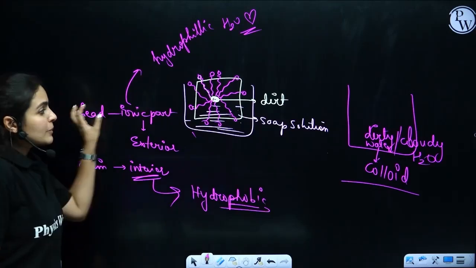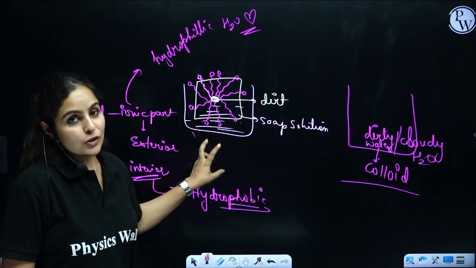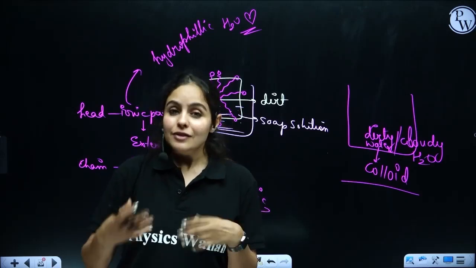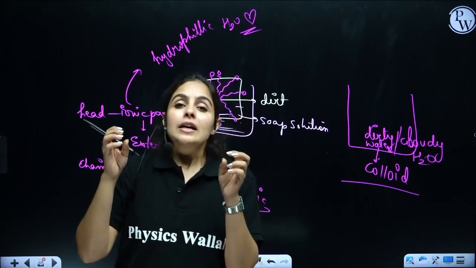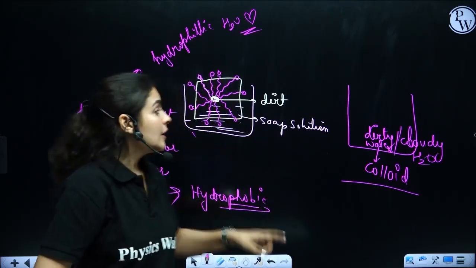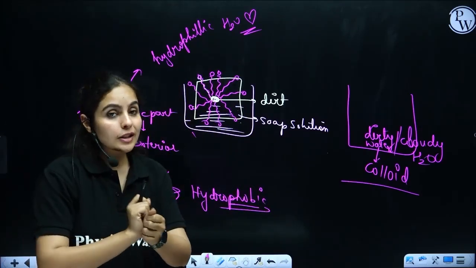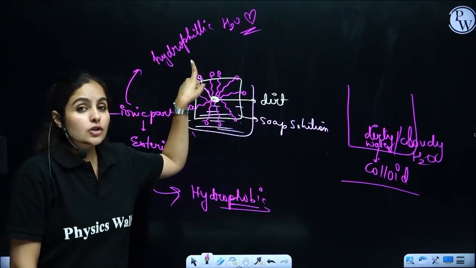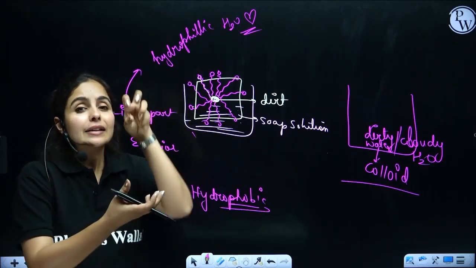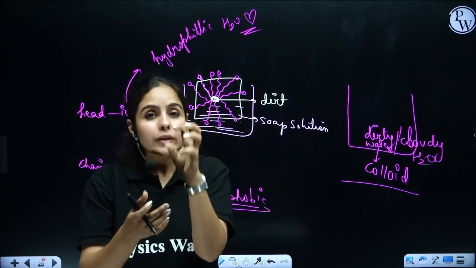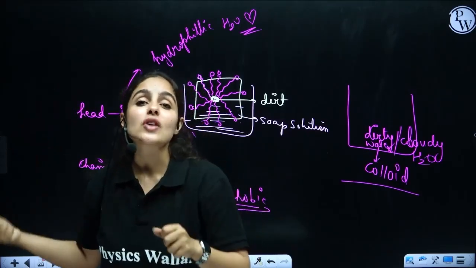So the overall mechanism for cleaning a cloth in a soap solution: once you put a dirty cloth into soapy water, micelle formation happens around that dirt particle. Once we agitate it, the interior portion, that means the chain particles which are already in hold with the dirt, will be extracted out.